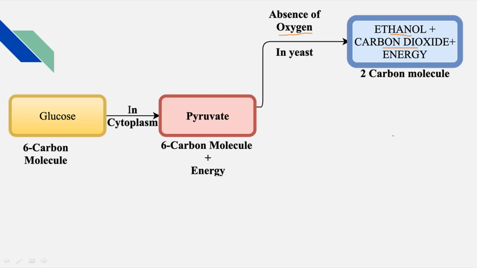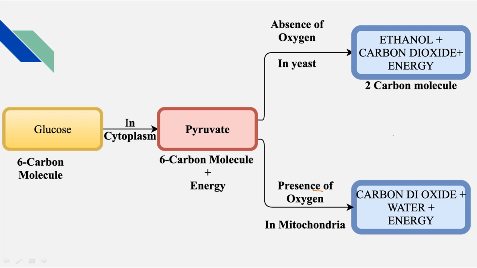So it takes place in the absence of oxygen, and you are going to observe this kind of respiration in yeast, and yeast is a fungus. So next, in the presence of oxygen, you are going to see that the pyruvate is converted into carbon dioxide, water and energy. And this is going to take place in mitochondria. In a cell you have an organelle called mitochondria. In that you are going to see the aerobic respiration,